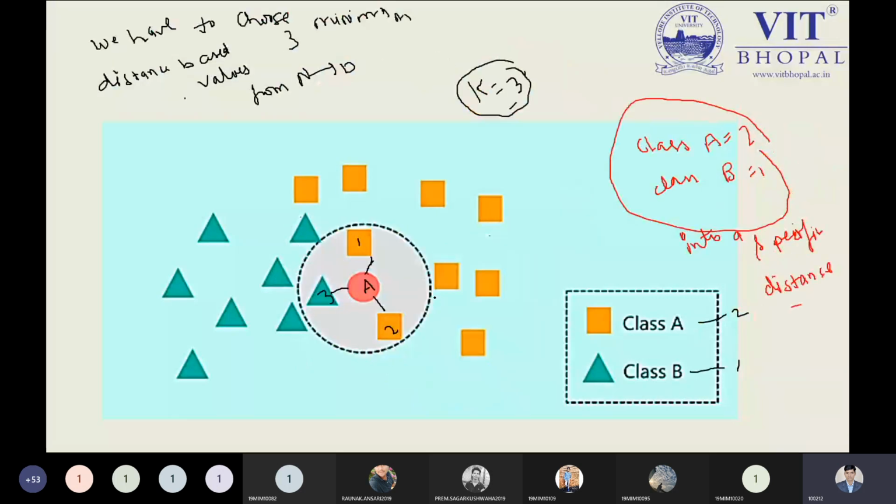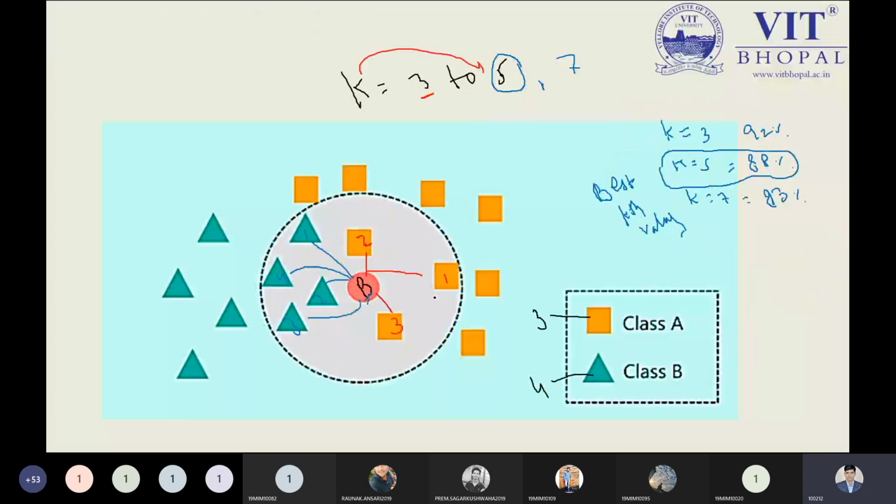Here we have a question. Suppose I'm choosing k equal to 3, 4, 5, no problem. But suppose I'm choosing k equal to 3, I'm getting an accuracy of 92%. I'm choosing k equal to 5, I'm getting an accuracy of 88%. I'm choosing k equal to 7, I'm getting an accuracy of 83%, suppose.